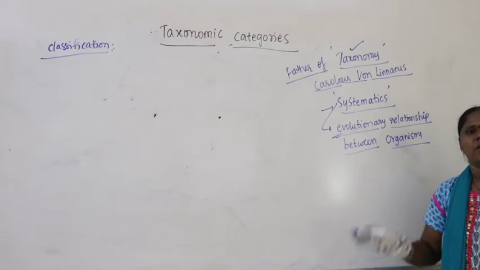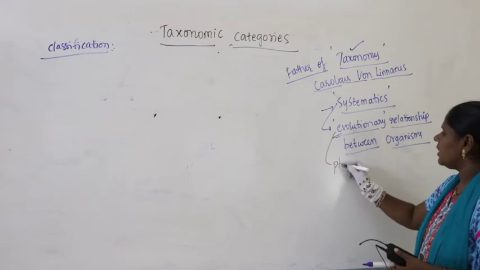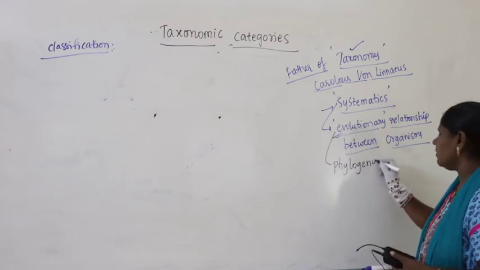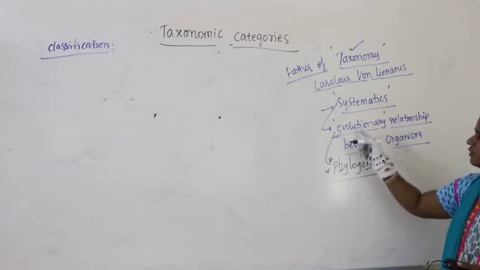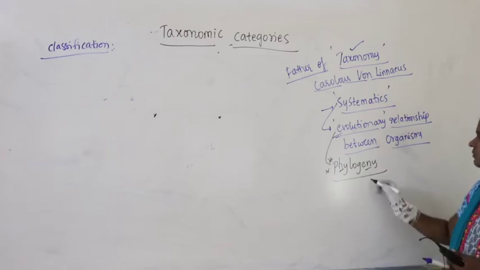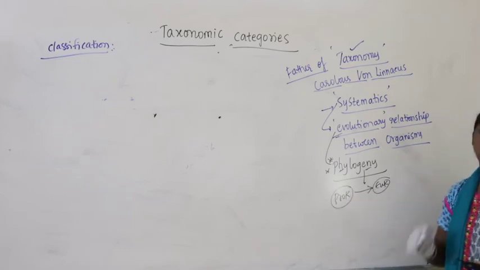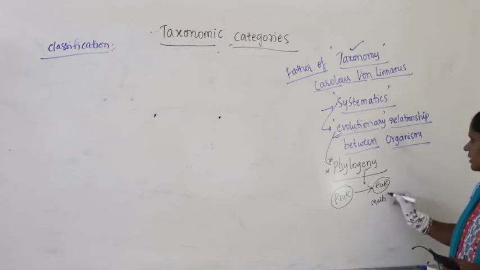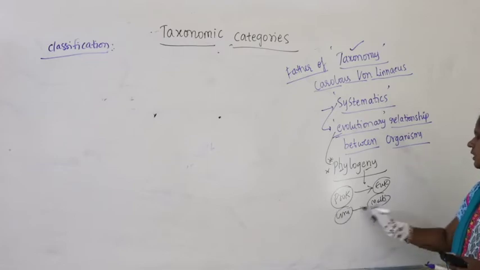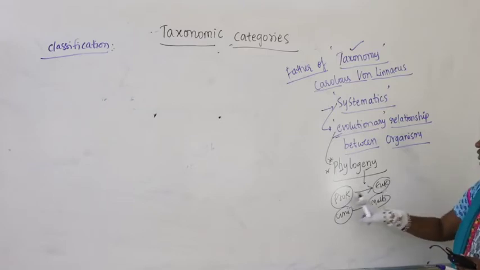That's called as what? Evolution. Evolution, when you speak about this itself, is called phylogeny. Phylogeny means evolutionary relationship between organisms. Phylogeny speaks about how eukaryotic organisms are produced from prokaryotic organisms, how eukaryotes developed from prokaryotes, and how multicellular organisms developed from unicellular organisms. That is the study of evolutionary changes.